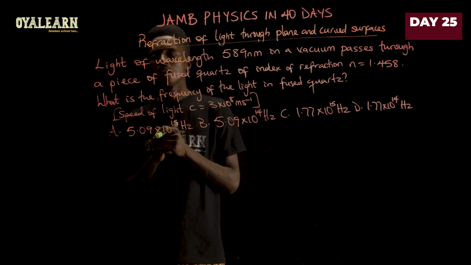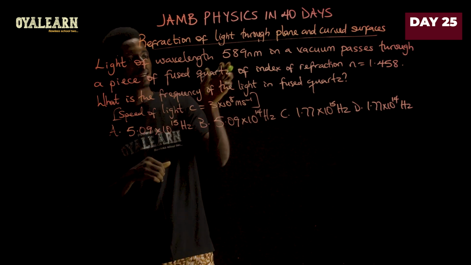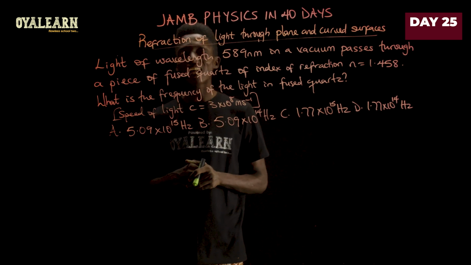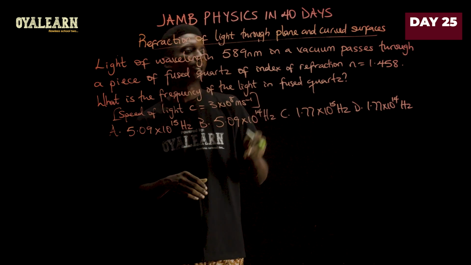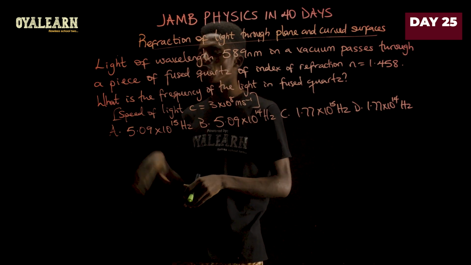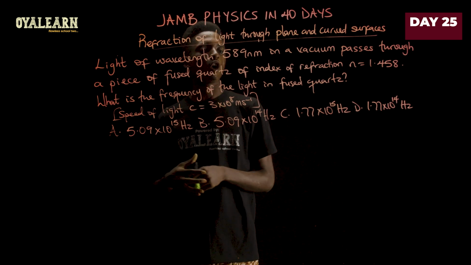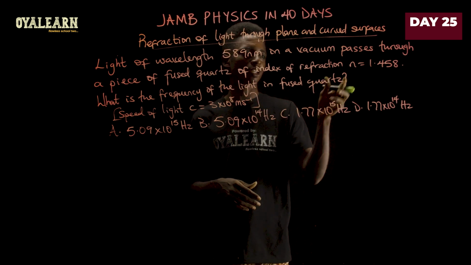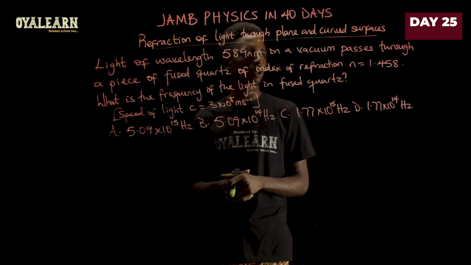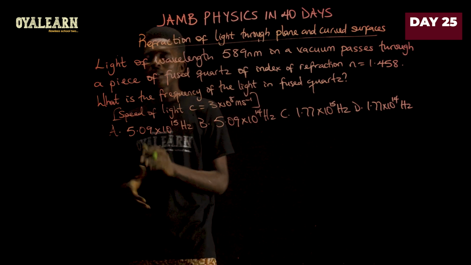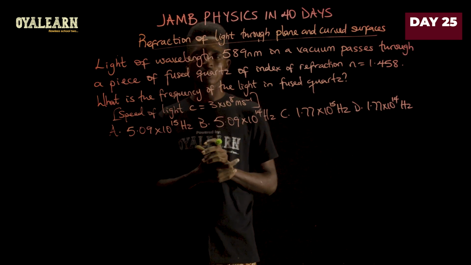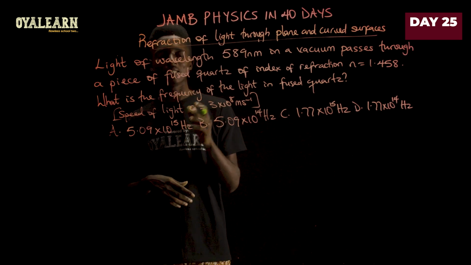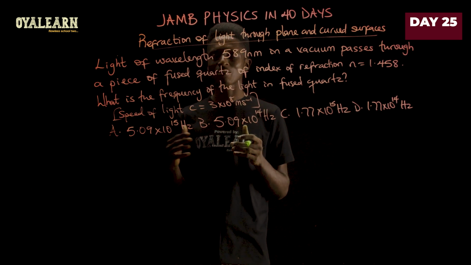In this question, we are told that a light of wavelength 589 nanometers, nano here means times 10 raised to power negative 9, in a vacuum passes through a piece of fused quartz of index of refraction n equals 1.458. Now they are asked to find the frequency of the light in the fused quartz, given that the speed of light is 3 times 10 raised to power 8 meters per second.